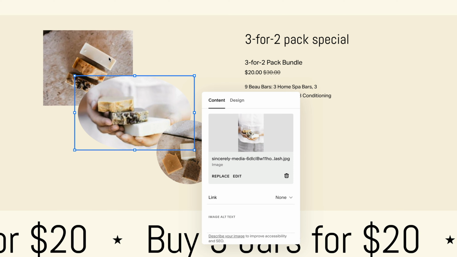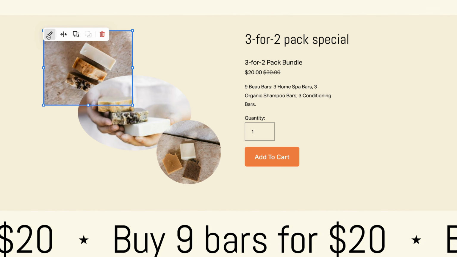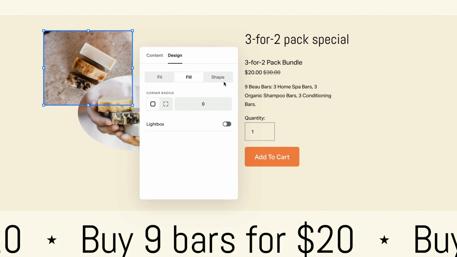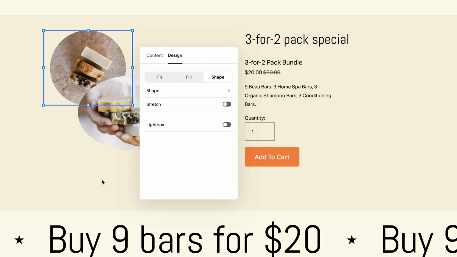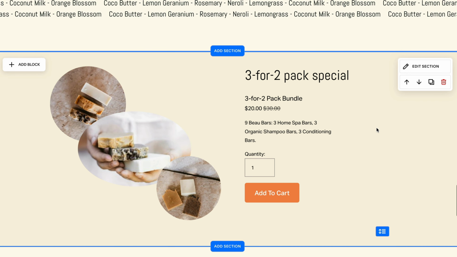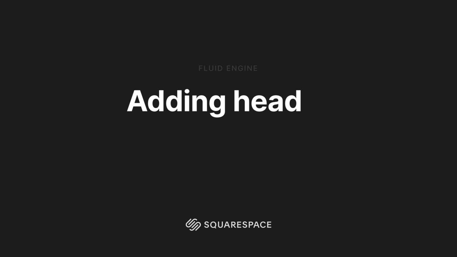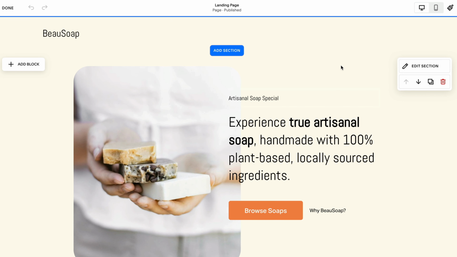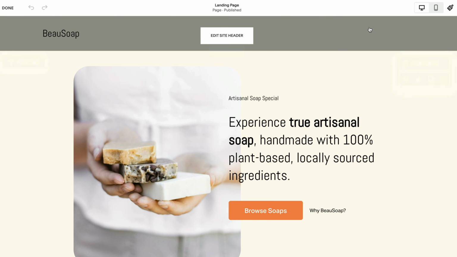And then for our corner image, we can just be consistent with the bottom right and we can just make the shape a normal round. So let's see how it looks from far. 3 for 2 looks good, 3 images. So the page is looking solid, but next up I want to add a navigation at the top that smooth scrolls down to the sections. And I also want to add a call to action button that can send us straight down to buy soap.